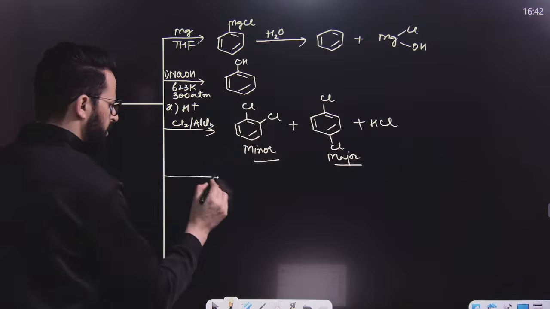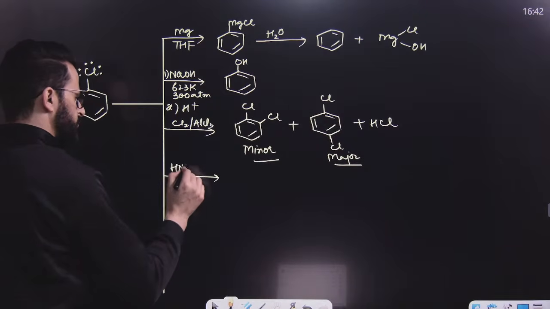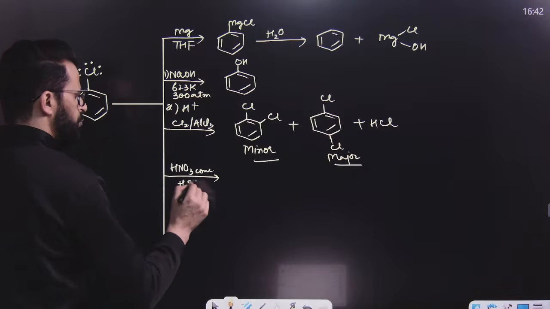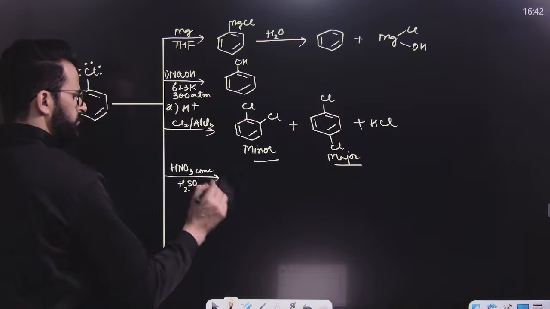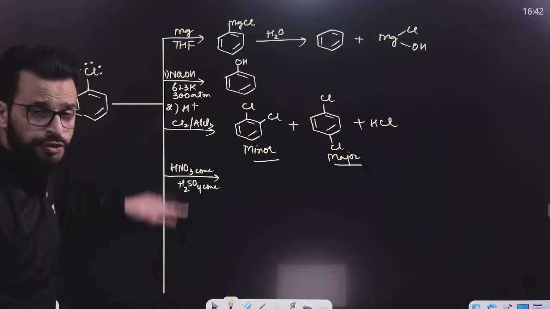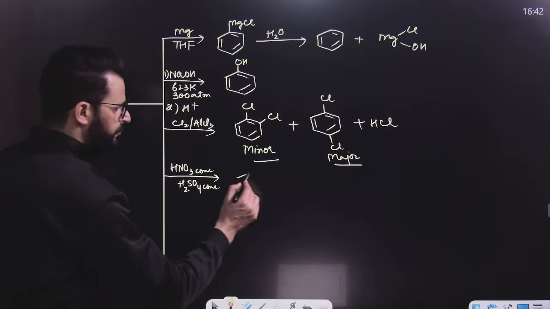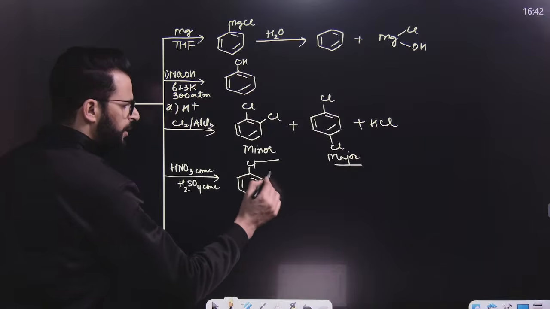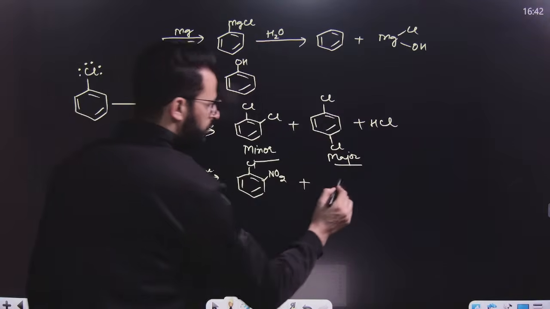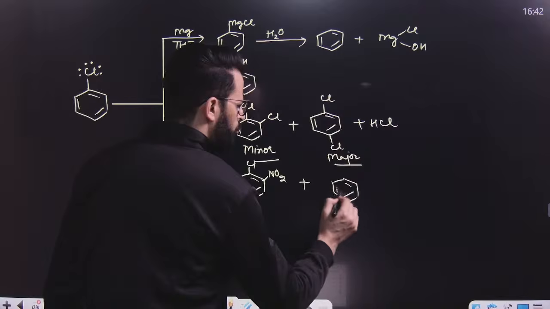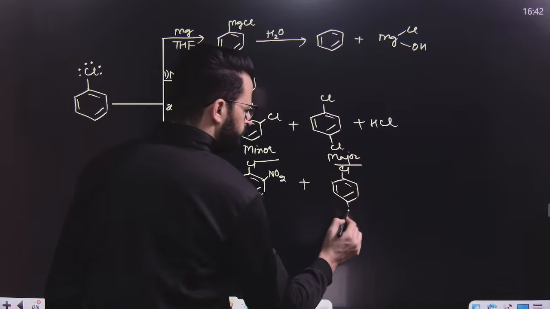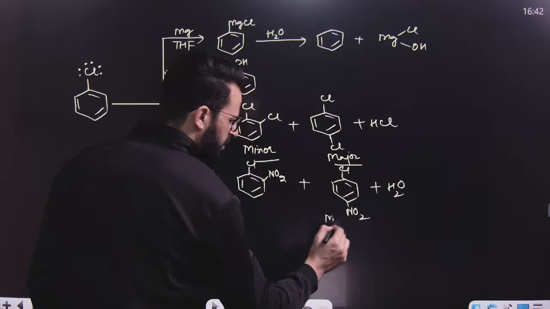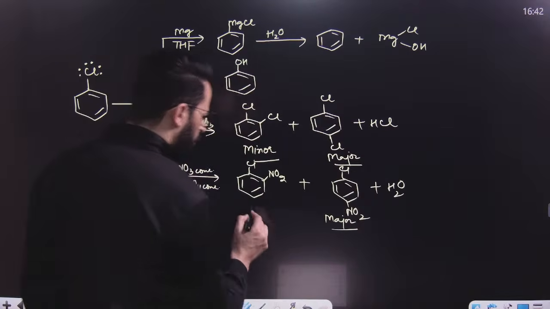Similarly, nitration of this chlorobenzene with the help of nitrating mixture. So NO2 positive is the electrophile. Where does the electrophile go? Once again to ortho or para position, and the product will be like this. Once again para will be major, ortho will be minor.